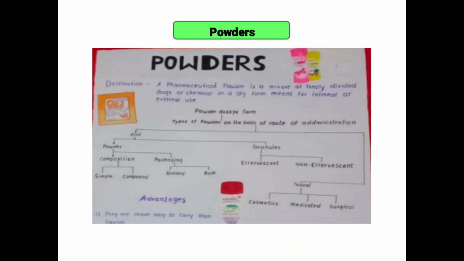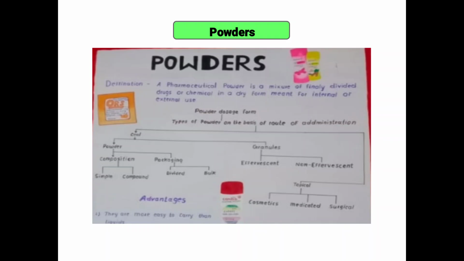Next, powders. A pharmaceutical powder is a mixture of finely divided drugs or chemicals in dry form meant for internal or external use. Powder dosage form: composition, classification and packaging.